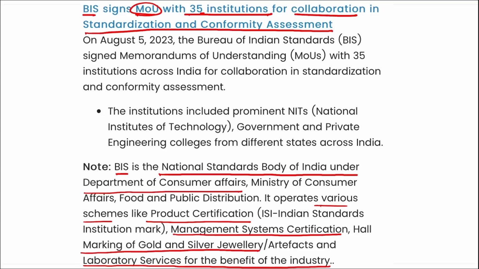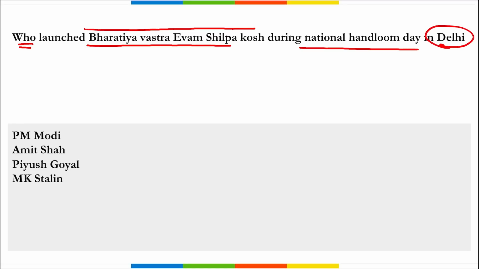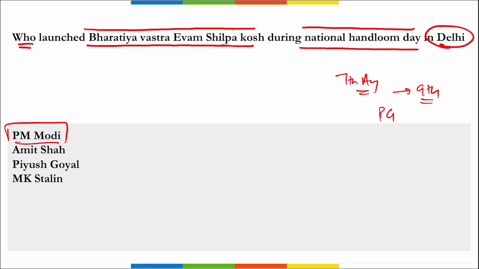Next, who launched Bhartiya Vastra Evam Shilpa Kosh during National Handloom Day in Delhi? First thing, remember this Bhartiya Vastra Evam Shilpa Kosh. This was launched in New Delhi, during National Handloom Day. When do we observe National Handloom Day? Remember that 7th of August is observed as National Handloom Day, and it was the 9th edition of National Handloom Day that was celebrated at Pragati Maidan in New Delhi. And remember here, who launched this Bhartiya Vastra Evam Shilpa Kosh? It was launched by Prime Minister Narendra Modi.